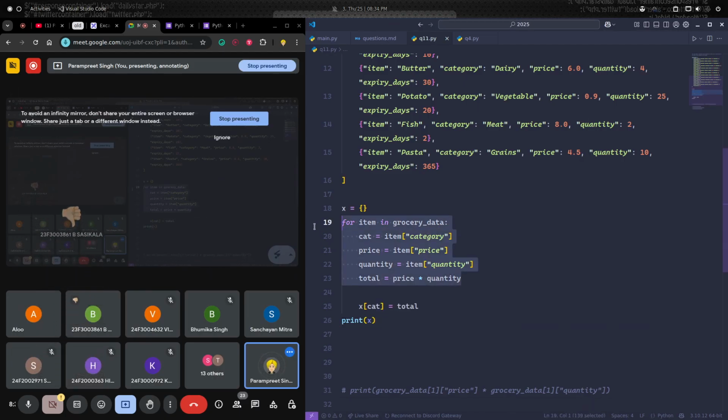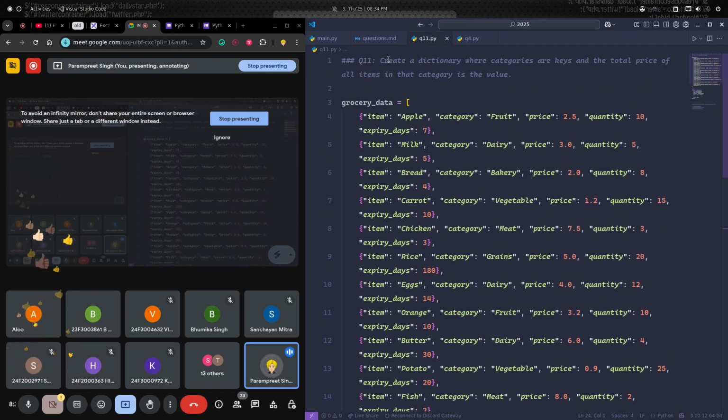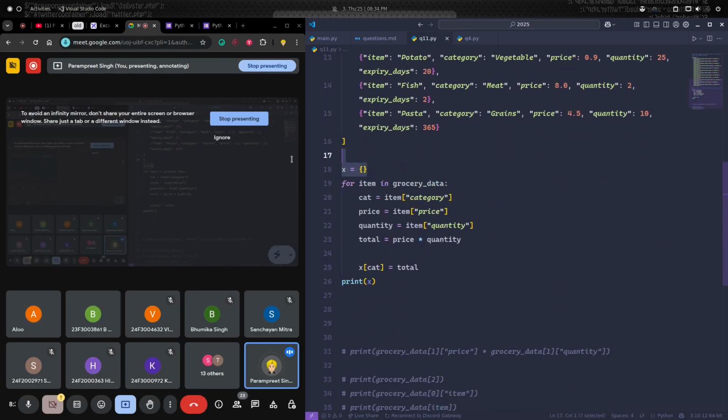What we are doing here, simply, is creating a dictionary where categories are keys and the total price of all items in that category is the value. We are creating a dictionary where category is the key and total price is the value. Now is it clear?